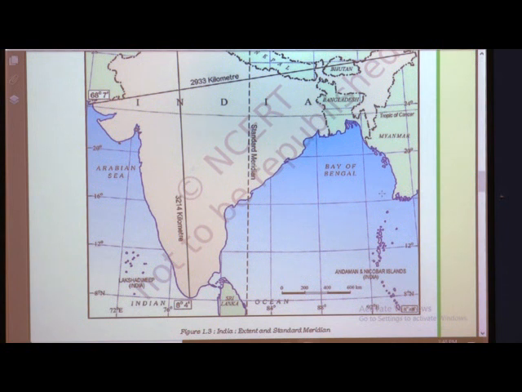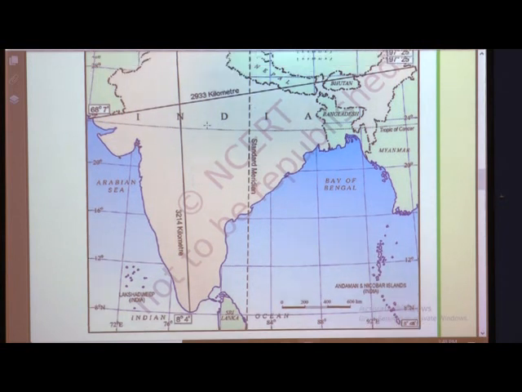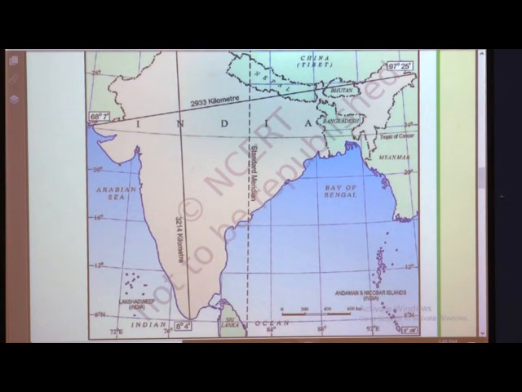See students, 3,214 kilometers from here to here, and 2,933 kilometers from east to west. See here, this line connects Gujarat to Arunachal Pradesh, okay. Gujarat to Arunachal Pradesh is 2,933 kilometers, and from north to south it is 3,214 kilometers, meaning compared to east to west, north and south is larger.